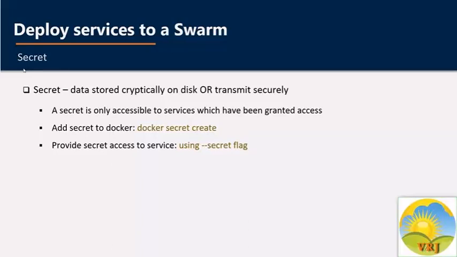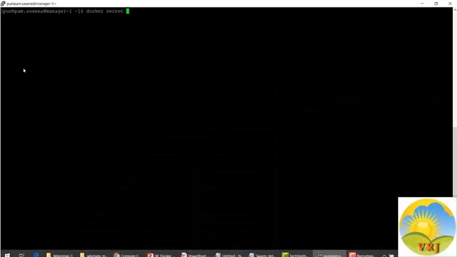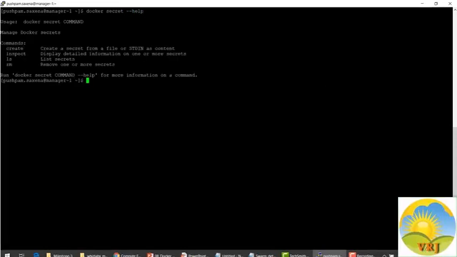For adding a secret to Docker, we will use the docker secret create command. So let's get back to our host here. Let's have a help out here, docker secret help. You can create a secret from a file or stdin as content. Let's use a file to create a secret here. So I'm creating a file, putting some text in it, and saving it as secret_text.txt.